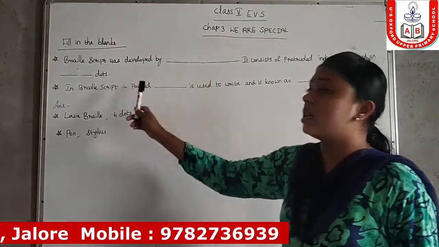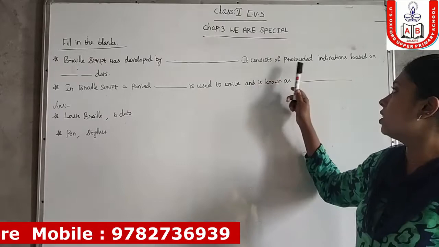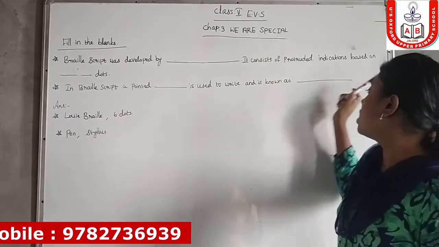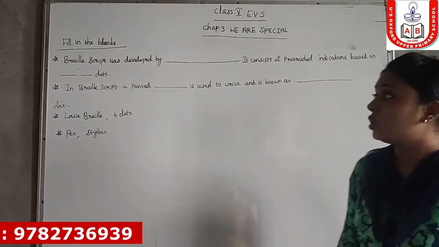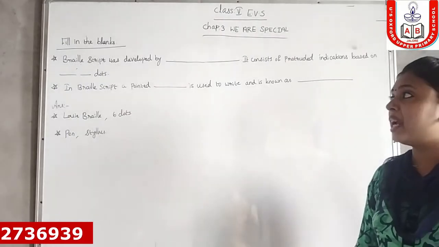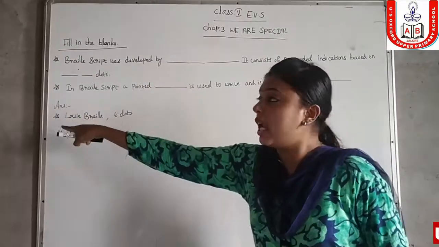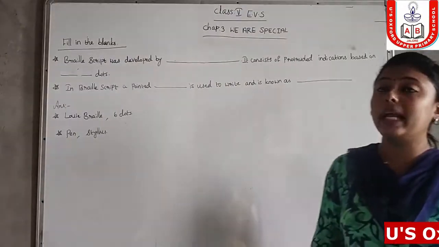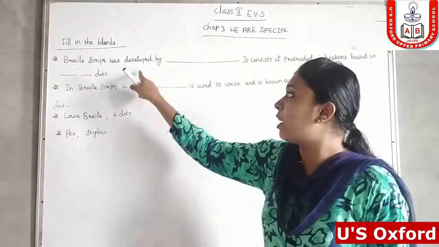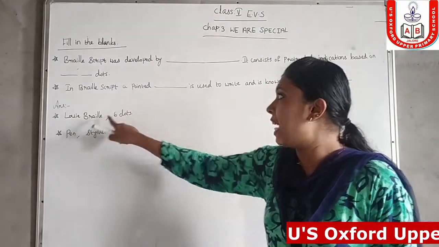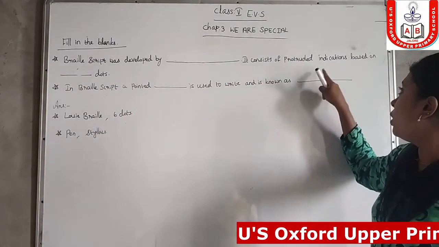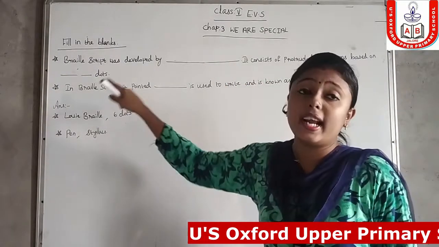Who invented Braille script? Braille script was developed by Louis Braille. Louis Braille is the answer.